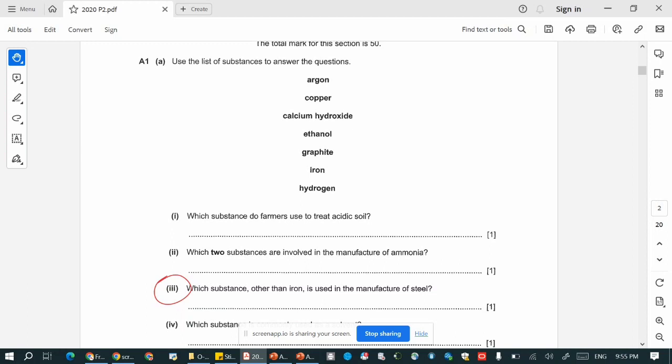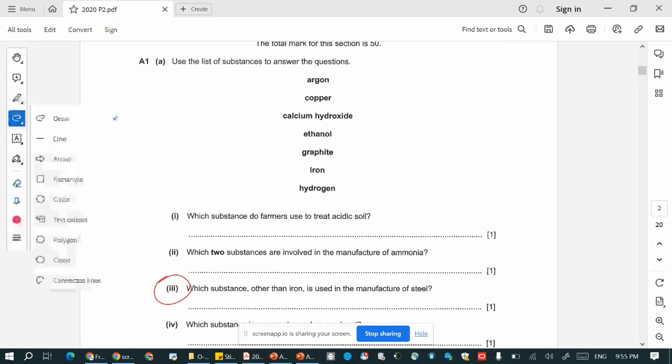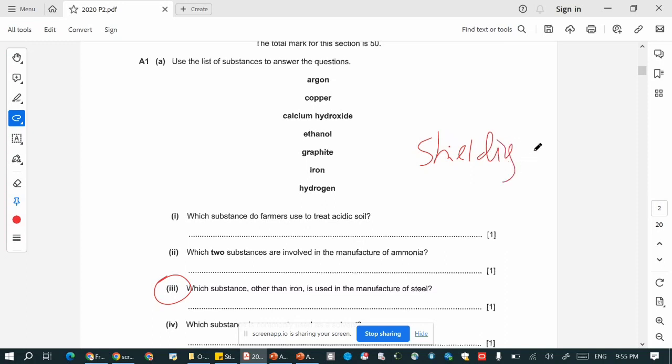Now, why is argon used in the manufacture of steel? You should know that argon is a noble gas. It is unreactive. Argon is used as a shielding gas. Now, what is a shielding gas? Basically, it is used to prevent oxidation of the steel.